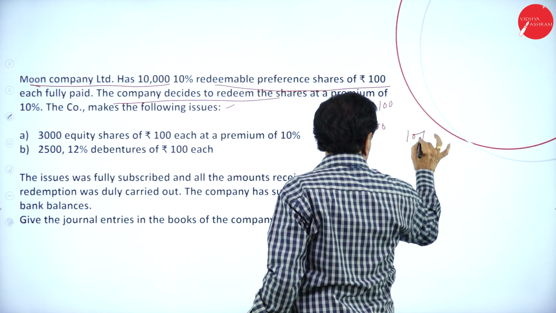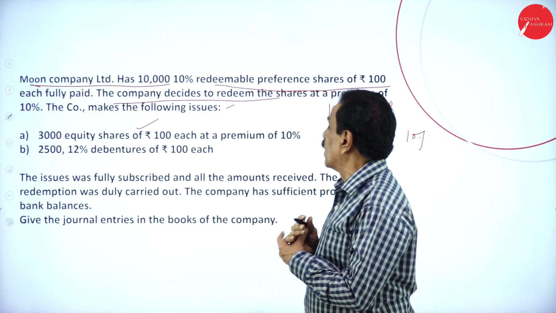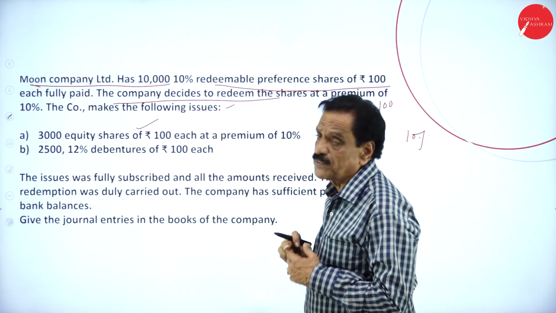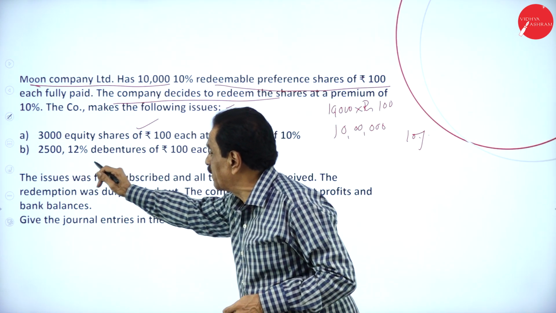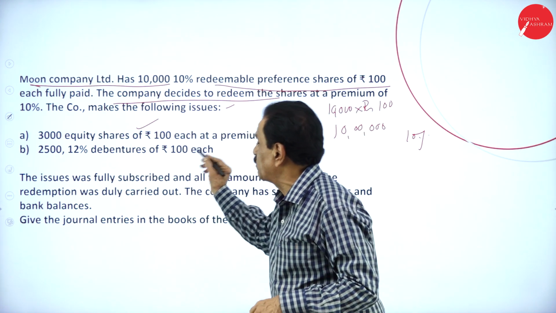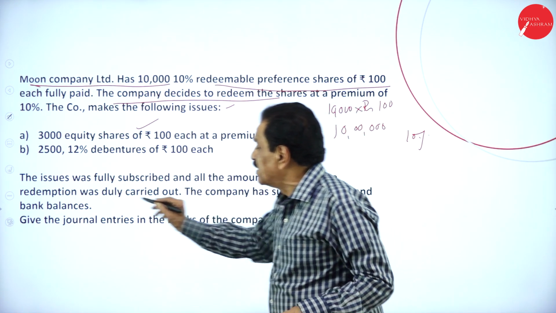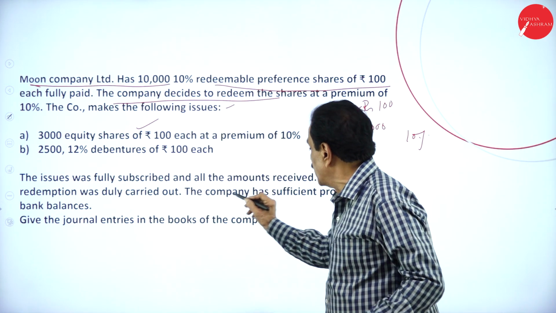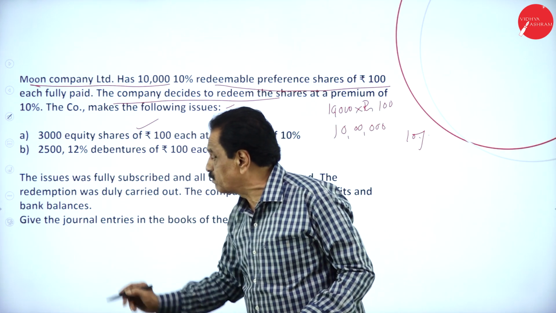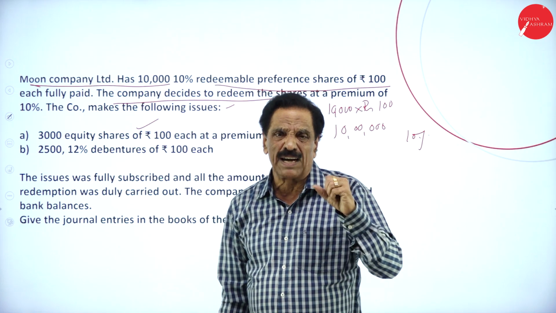Then 3,000 equity shares were issued at rupees 100 each at a premium of 10%, and 2,500 12% debentures of rupees 100 each. The issue was fully subscribed, all the amount has been received, and the redemption was duly carried out. The company has sufficient profit and loss account balance.